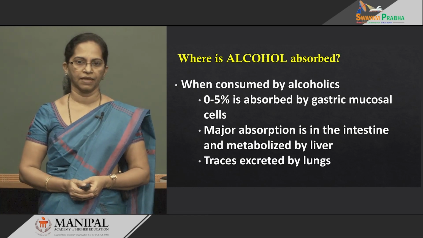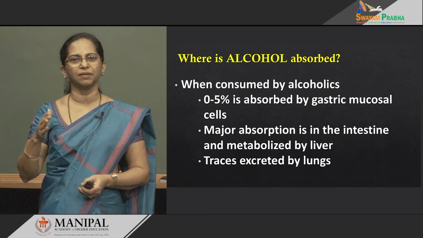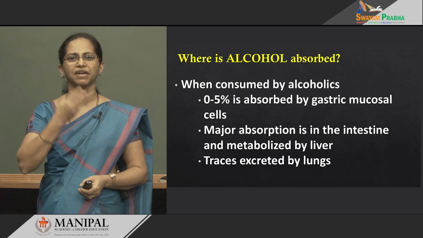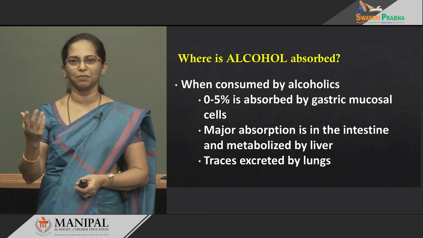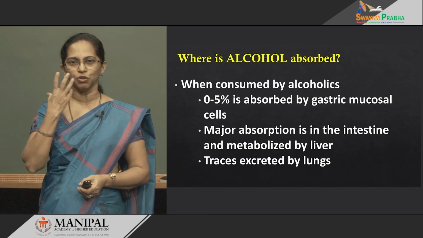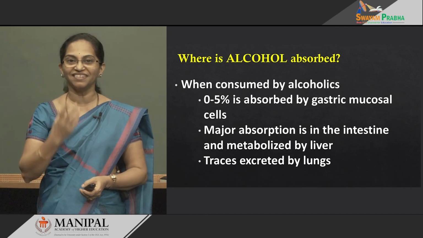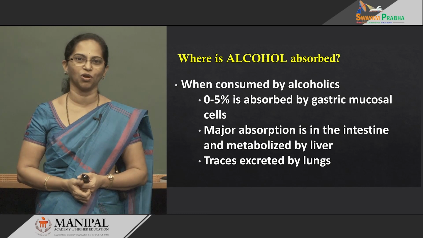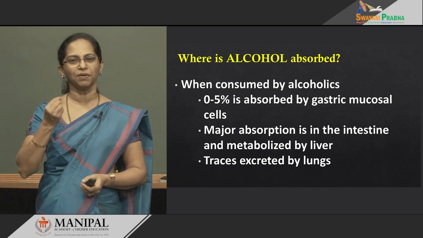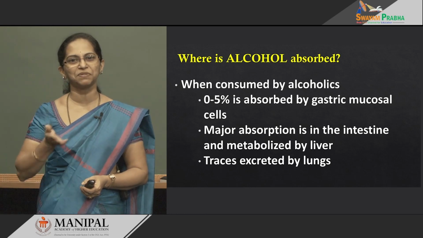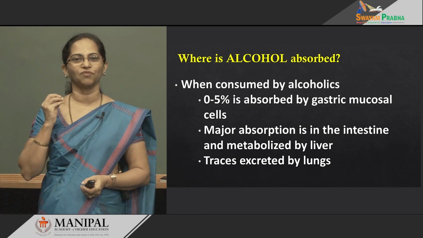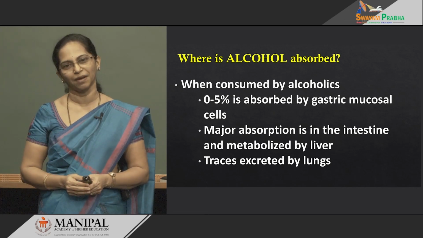And once it's circulating in the blood, a small percentage might escape in the lungs, and that's why we come to know when a person has drunk, you do his breath test, you can detect whether he has consumed alcohol or not. That's because a small percentage of alcohol escapes in the lung. Why? Because it's a very, very volatile compound.